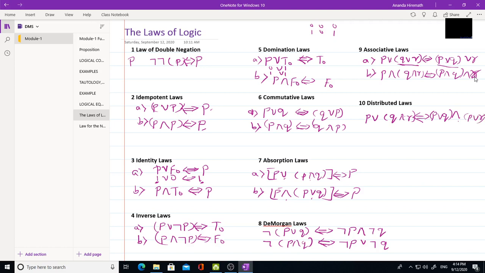Now in a similar fashion we have the second one: P, instead of or you write and, Q or R. Now it is logically equivalent to P distributed with Q with this symbol, P and Q. This symbol R should be written over here, then P and R. So this is the distributive law. Now these are the 10 laws of logic. You should remember these 10. These are very important for further topics.